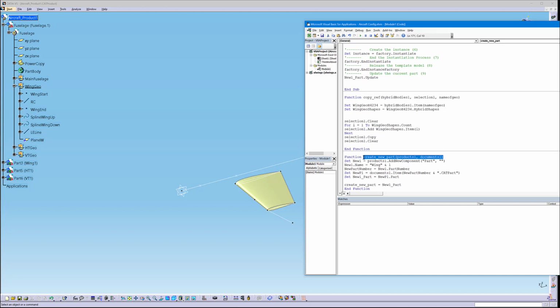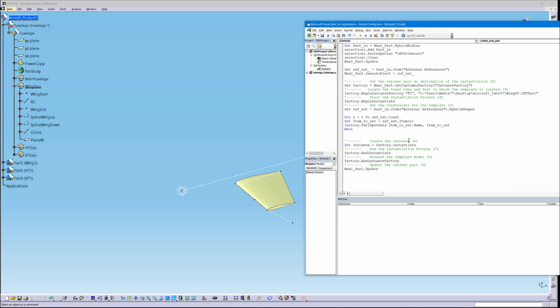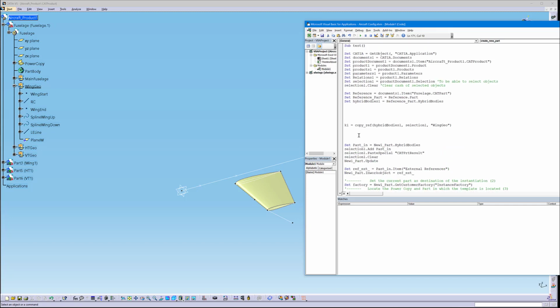Also, of course, this should be name of part. This is also an input, so we'll give it here as an input like that. And now this is our new function.